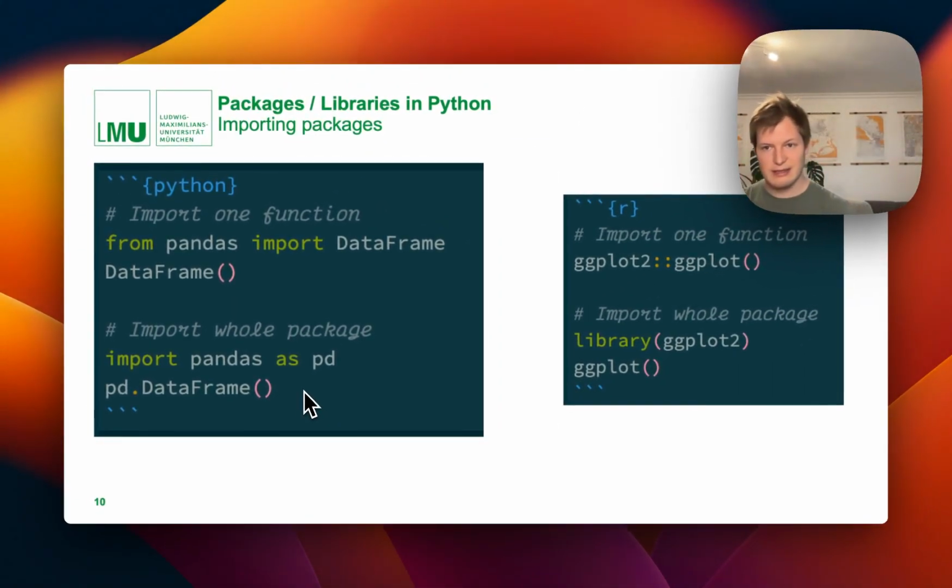So here, for example, and this is a classic thing to be done in Python, you use an alias to not have to write the full name. If you just write import pandas, you can just use pandas.something. But this way you give pandas the name pd, and then via pd.DataFrame you can call the DataFrame function. So this is importing the whole package, but there's no corresponding way of having the whole package's functions loaded into the Python namespace. This is important to keep in mind, that imports are slightly different between the two.